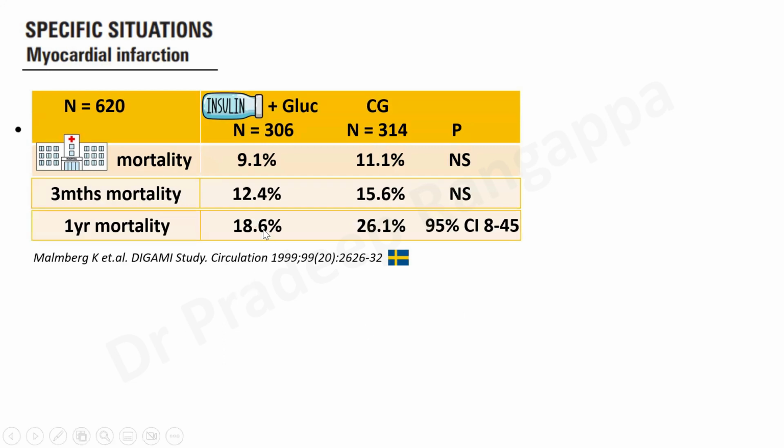But at 1 year, mortality attained statistical significance. The mortality was 18.6% as compared to the control group 26.1%. If you see the confidence interval, it was statistically significant. So mortality reduction happened by 28% at 1 year. So this is an old study which basically said any patients with MI receiving dextrose with insulin for 24 hours and subcutaneous insulin for 3 months had a favorable effect at the end of 1 year.